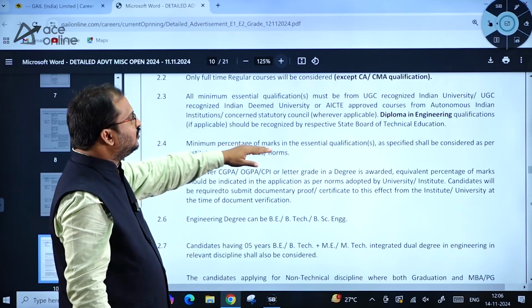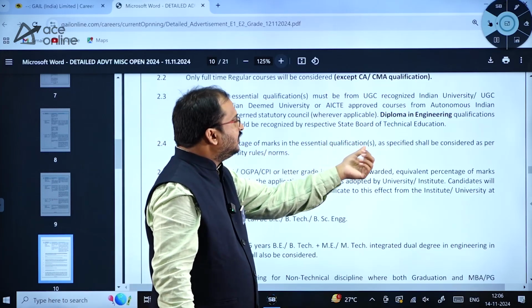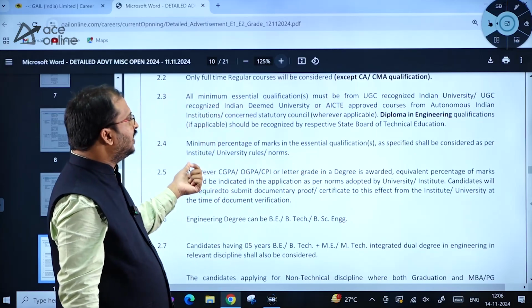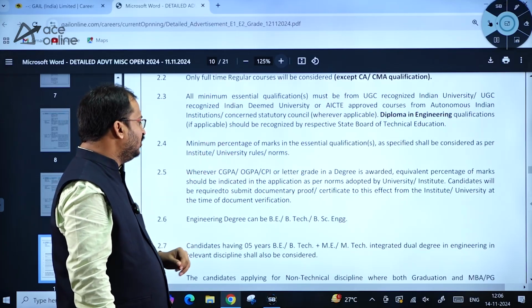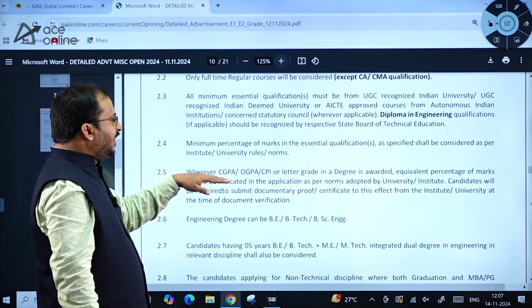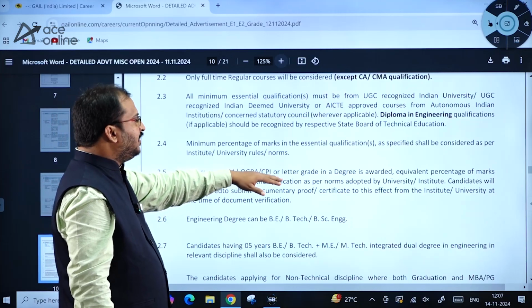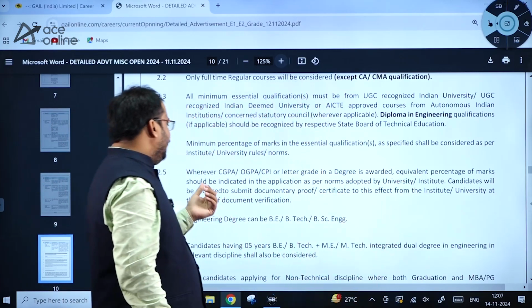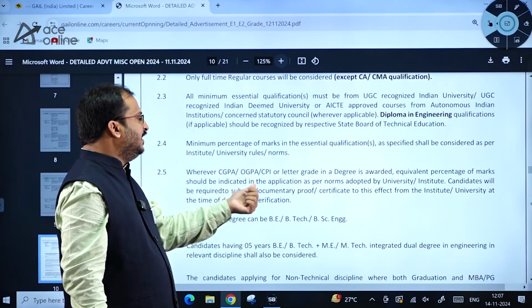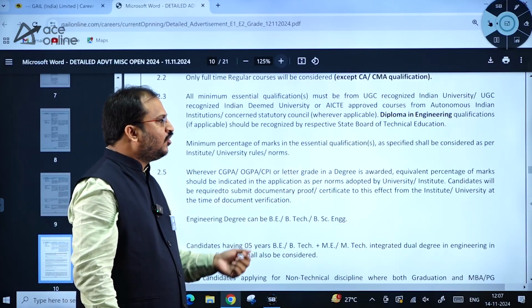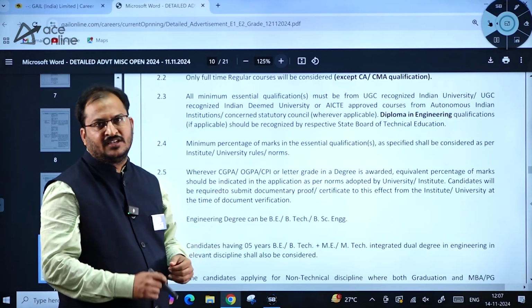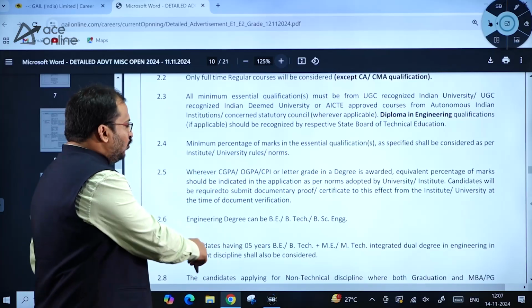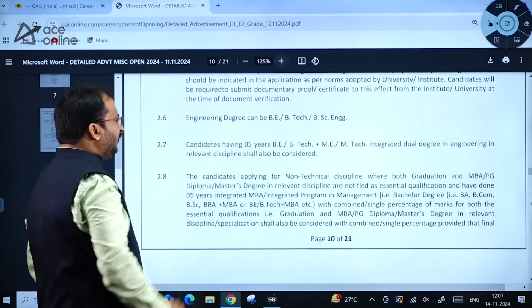Okay, minimum percentage of marks in the essential qualification as specified shall be considered as per institute, university rules and norms. Wherever CGPA, OGPA, CPI or letter grade in a degree is awarded, equivalent percentage of marks should be indicated in the application as per the norms adopted by university or institute. Okay, so kindly go through this carefully.